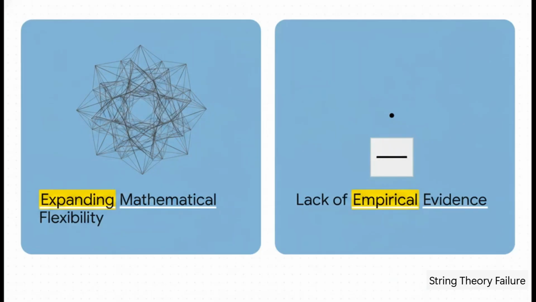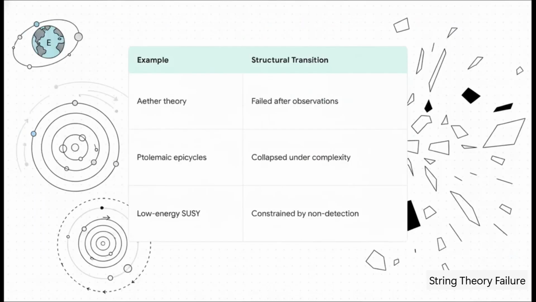Think of string theory right now like a massive bridge meant to connect gravity with the quantum world. But the bridge just keeps getting longer without anyone building structural supports to actually hold it up. That's the core issue. Every time an experiment fails to find evidence, the math just adapts and expands to survive. The math keeps growing, but the hard, empirical evidence from the real universe isn't there to constrain it. And history tells us exactly what happens when this occurs.